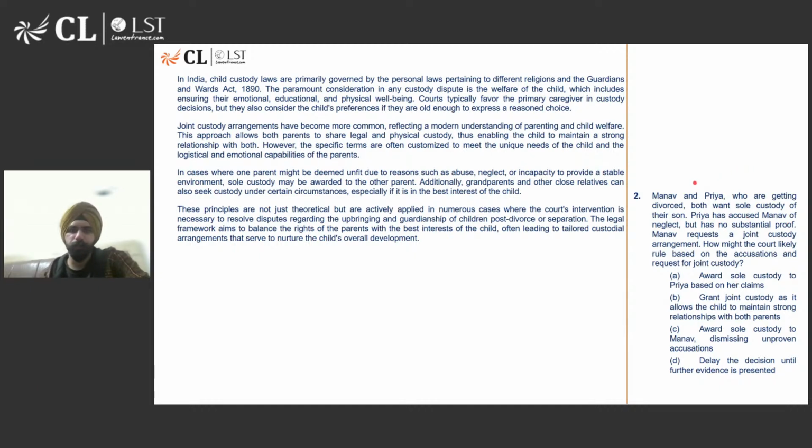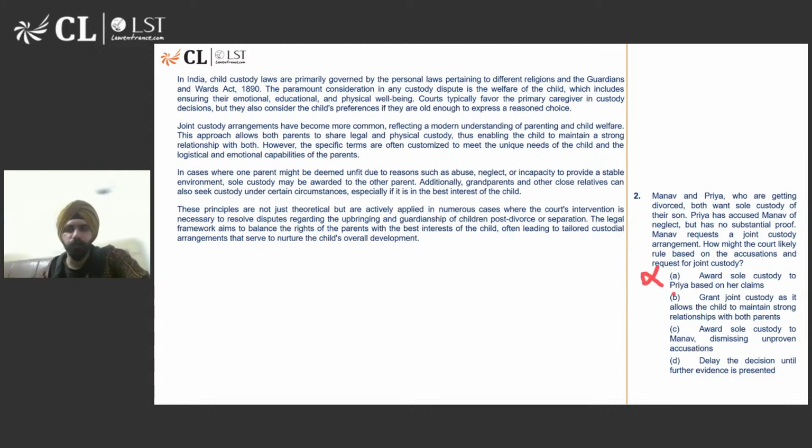So, if she has no substantial proof, joint custody is the way to go, right? In case a parent is deemed unfit due to reasons such as abuse, neglect, or incapacity, sole custody may be awarded. Again, it's maybe and it is when proven, right? So it's not proven, but therefore it would be option number B, grant joint custody as it allows the child to maintain strong relationship with both parents.